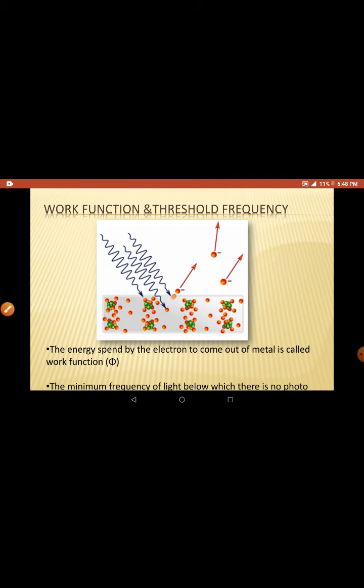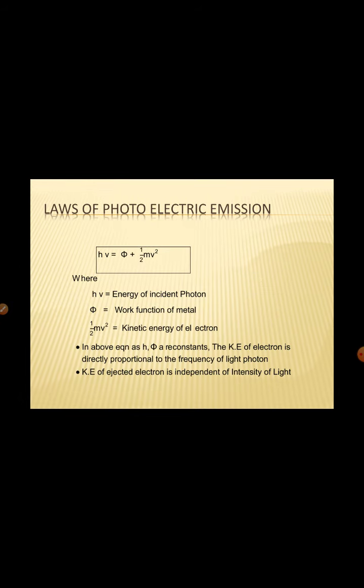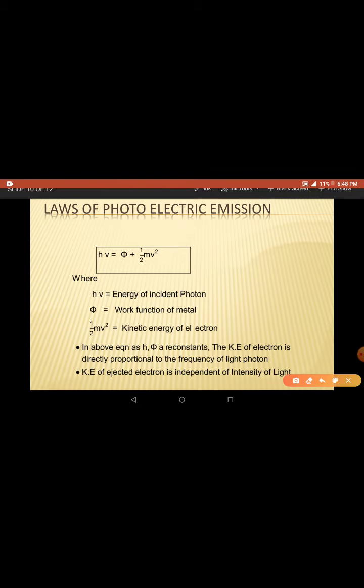This is very, very important. This is the main core of the photoelectric effect. And this famous equation tells us: h mu is the incident photon energy, phi is the work function spent by the electron, and half m v square is the kinetic energy of the electron.